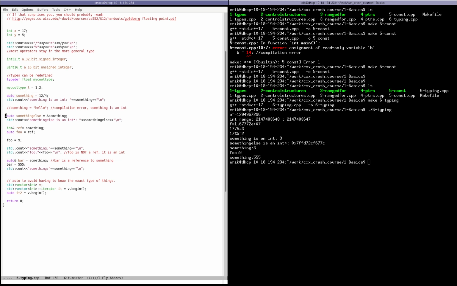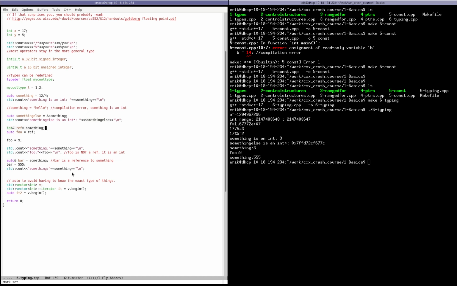And so you can use auto to do these kinds of things all the time. If you take the address of something and you declare that variable as auto, then it's going to be a pointer to an int because something is an int. We know that, and you take the address of that, so it's going to be a pointer to an int. And you can see that, yes, C++ recognizes that as an address. You can do that.